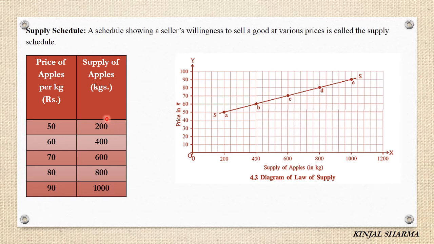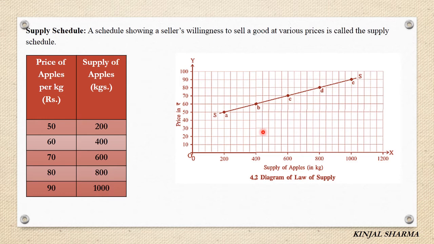Now when we draw the diagram of law of supply, first of all, at rupees 50, 200 kg is supplied, that is our point A. At rupees 60, 400 kg is supplied, so this is our point B. At rupees 70, 600 kg is supplied, so this is our point C. At rupees 80, 800 kg is supplied, and at rupees 90, 1000 kg is supplied, so that is our point E. I will draw a supply curve.